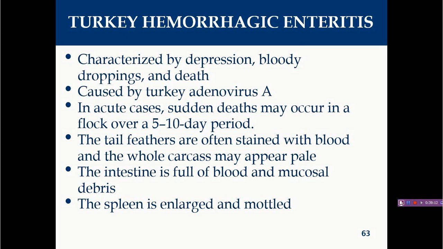The duodenum is the main target for turkey hemorrhagic enteritis disease, and sometimes the lesions extend up to the cecum in severe cases. The spleen is also involved in this case. You will find some enlargement of the spleen, and microscopically you will find intranuclear inclusion bodies, particularly in reticuloendothelial cells.